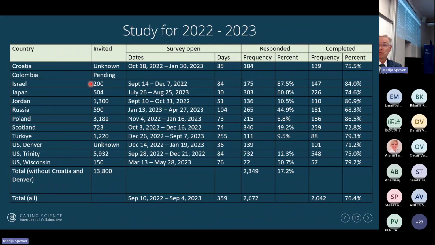So it wasn't unusual to get a 60% response rate like they did in Japan this year. That was very normal. But now it's not unusual to get a much lower response rate. Here you can see 12%, 17%, 7%, 10%, 10%. So the response rate is much lower. Nurses are just tired. Okay, so in 2019 through 2021, we had 2,026 nurses from 22 facilities.